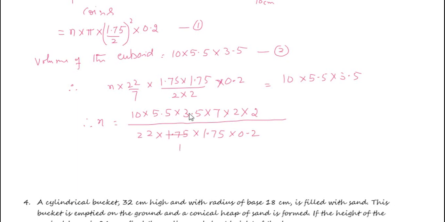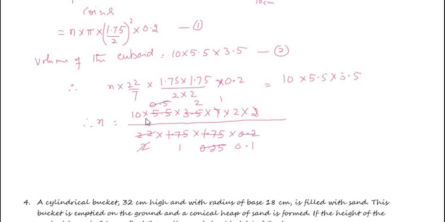1.75 once, this is 2 times 22. So this is 11, 2 times; this is 0.5, 5 times; 7 once; this is 0.25 times. 2 into 0.25 is 0.5, so these things cancel. This 2 is 0.1.